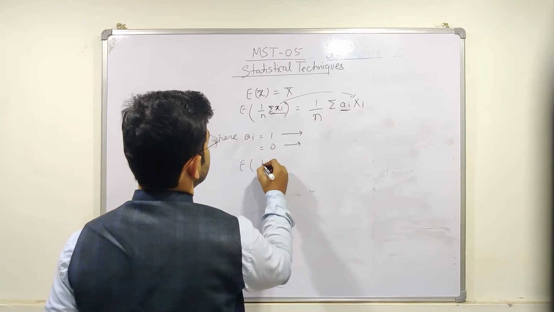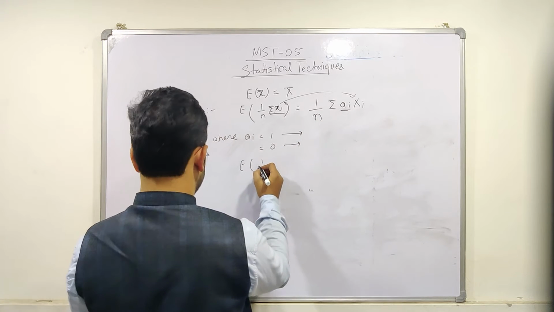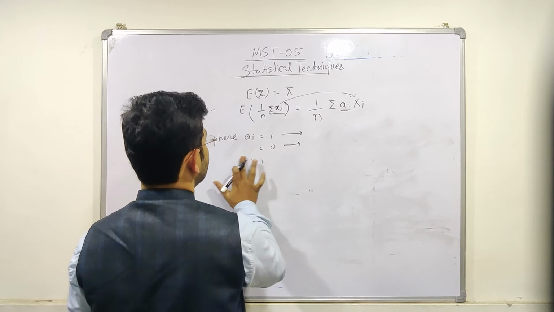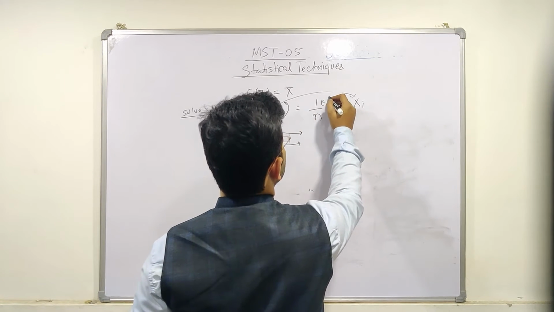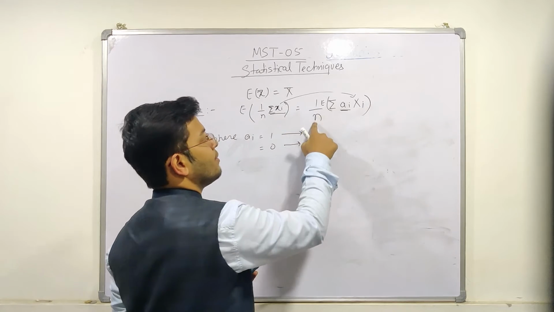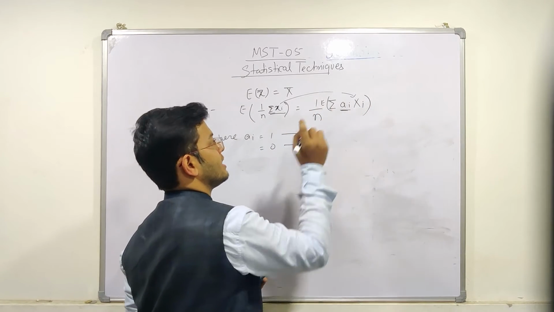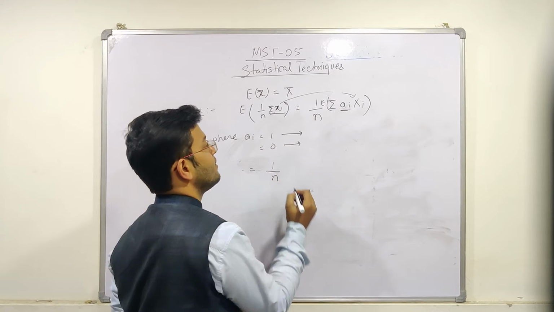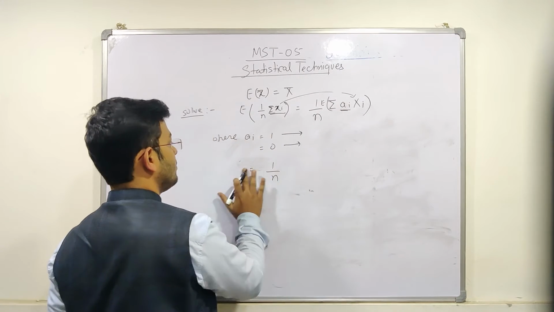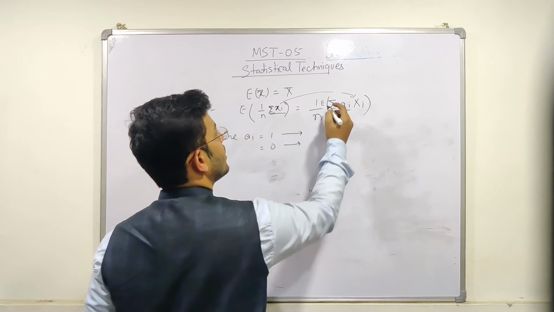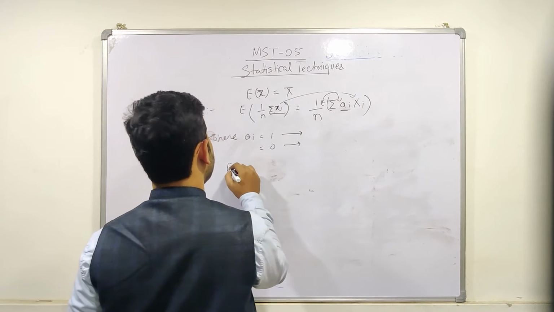So first we have to replace it by this probability. Now our probability is here. 1 upon n expectation of sigma ai Xi, 1 upon n. Now for this ai, we have to again prove the expectation of ai.